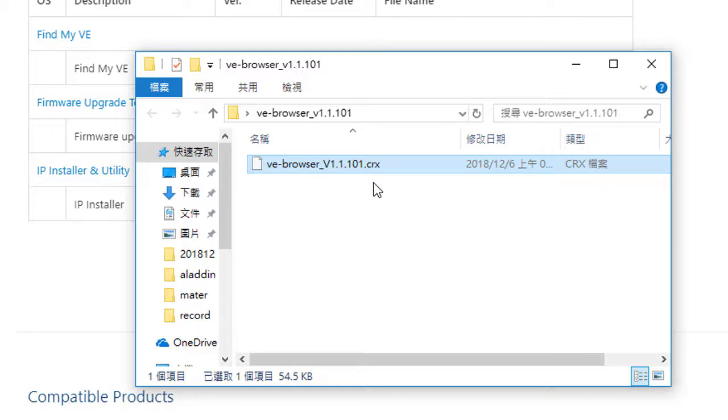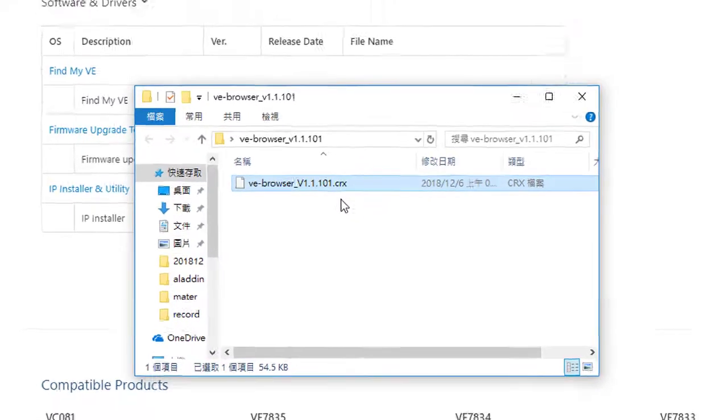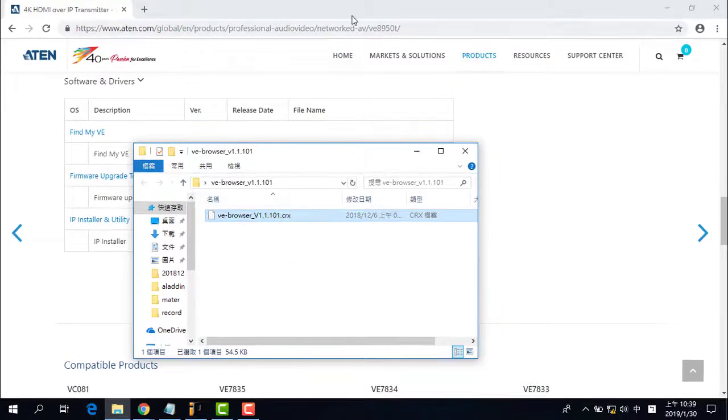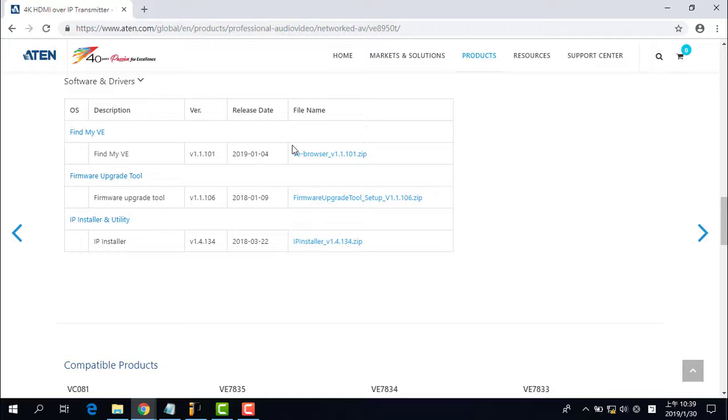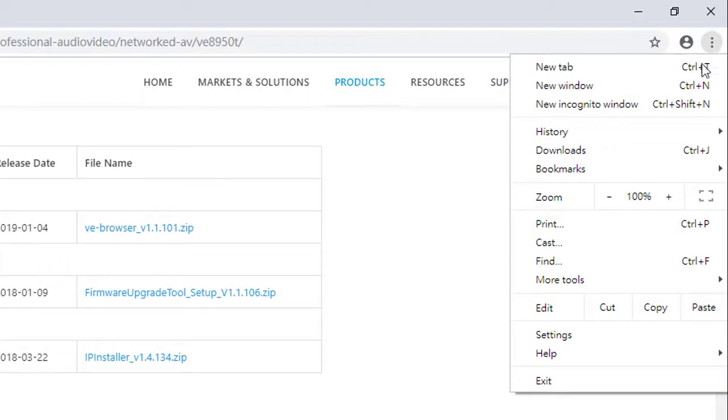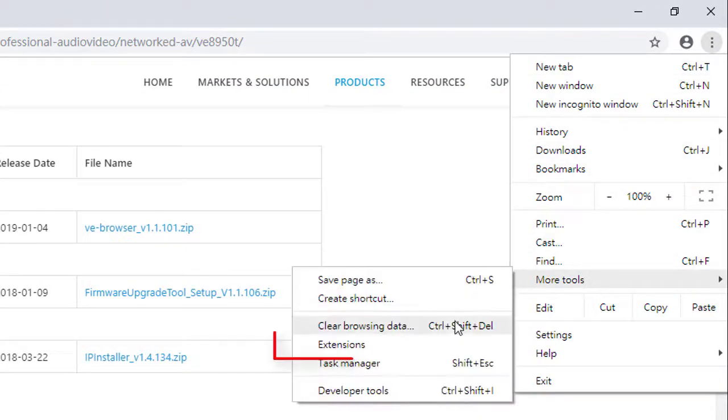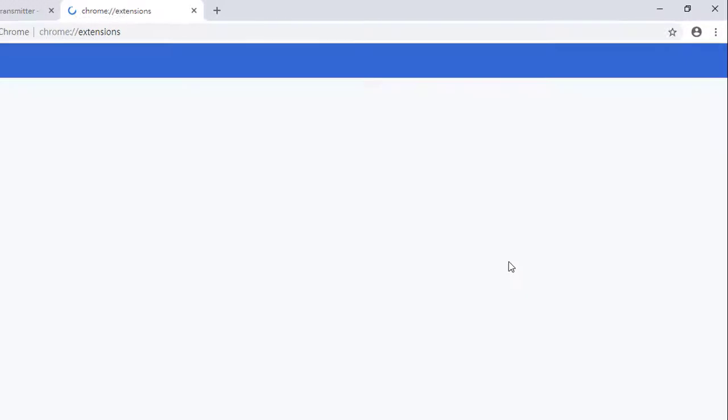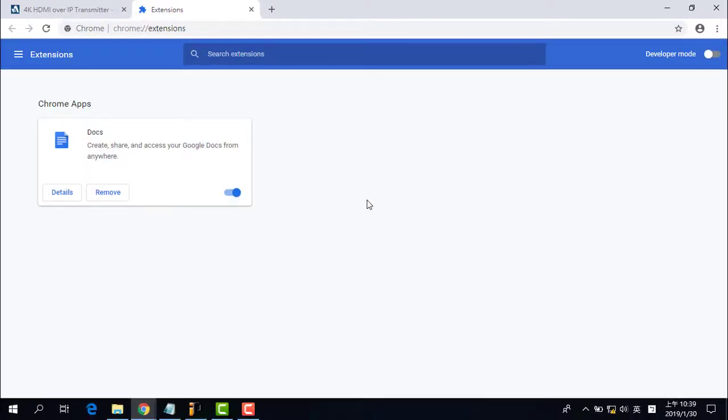So, how to install this CRX file? Open the Chrome browser. Go to extension setting page. This page will list the Chrome apps you install. Drag the install file to this page.